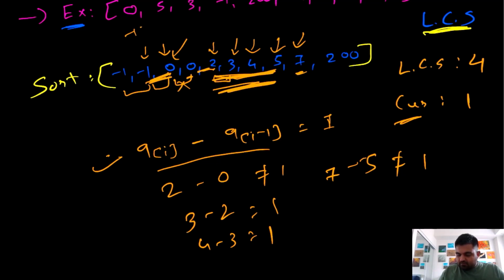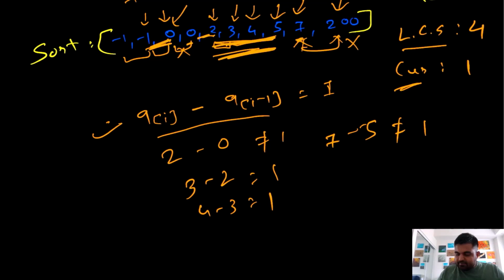Now we are at this position 200. 200 and 7 don't have any correlation, so we can't do anything about it. In the end, at the end of the loop, we simply return the maximum value we have found between the longest subsequence and the current subsequence. In this case, the maximum value we have found is actually 4. So this would be our solution.